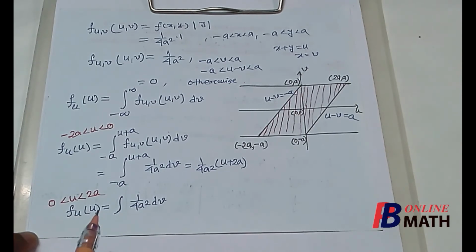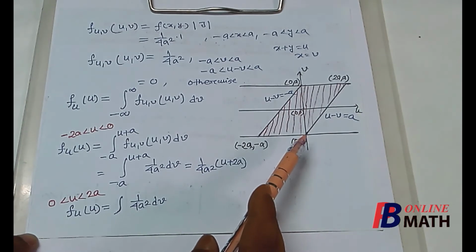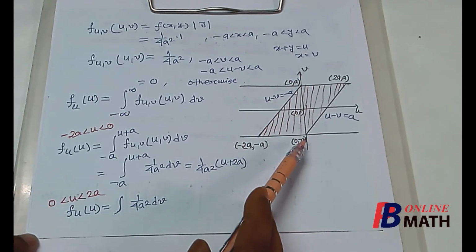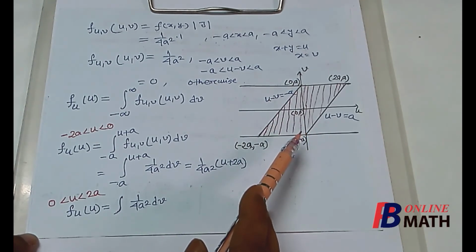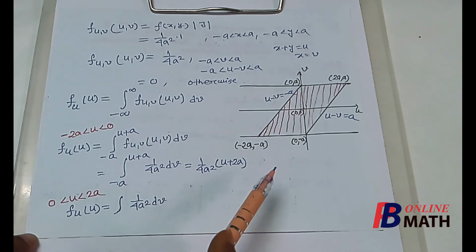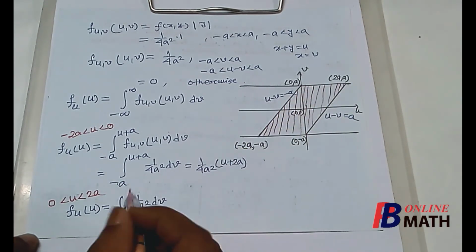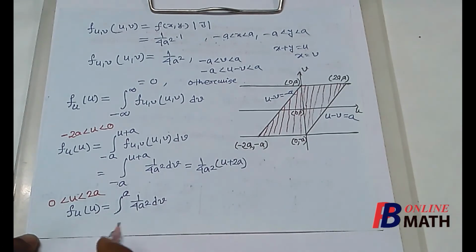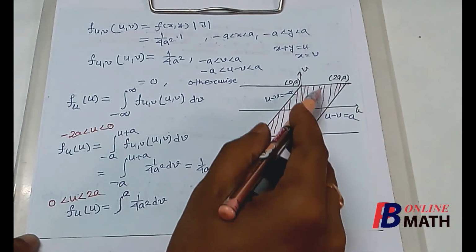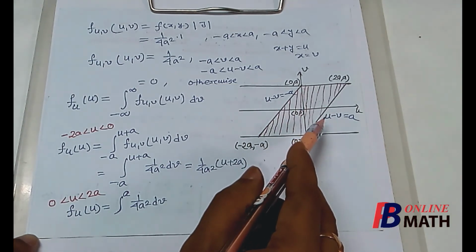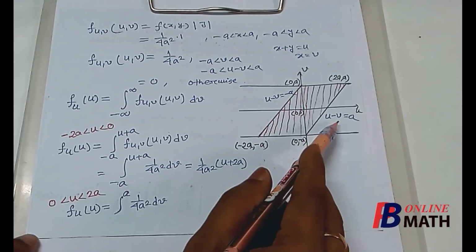Next we find the marginal PDF when u varies from 0 to 2a. That means we assume that the point u lies on the right hand side of this vertical line. So if u lies within this range from 0 to 2a, then let us find the lower limit and upper limit of v. So here we find that the upper limit of v is a constant which is a. So the upper limit of this integration is a. Now let us find the lower limit. Now in this range we find that the lower limit of v is not constant. It is a variable and the value of v can be found from this equation.